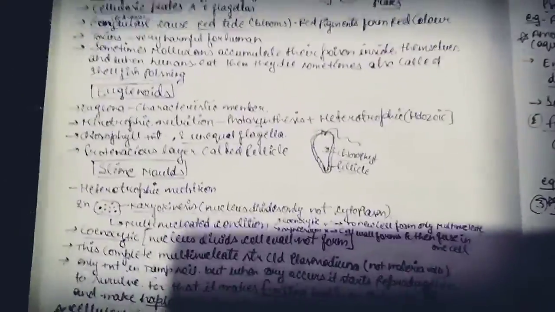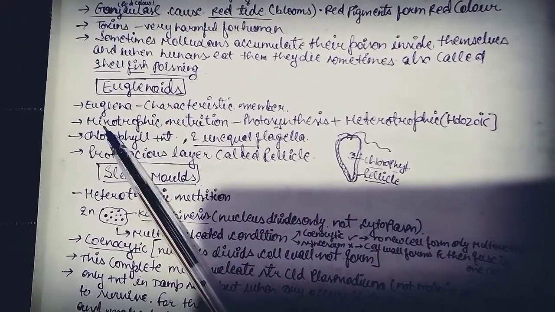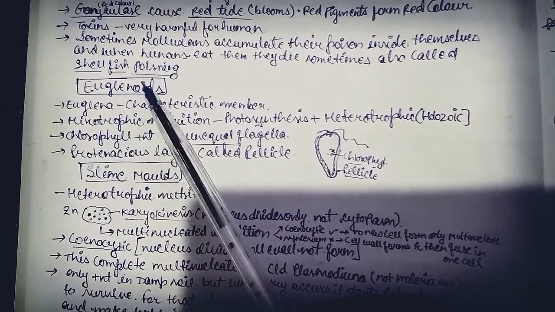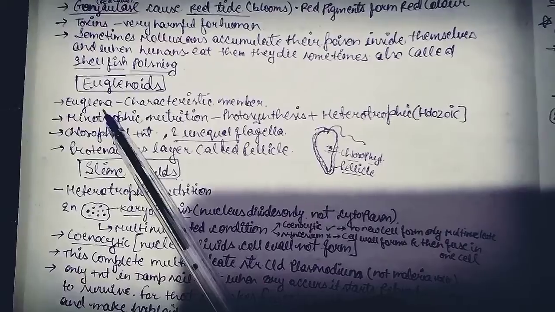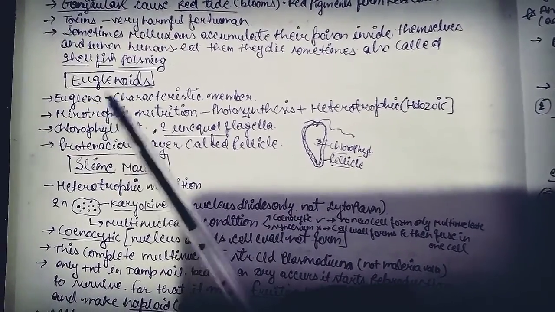Okay, now the third one, the middle one, was euglenoids, and their nutrition is mixotrophic nutrition. Euglena is its example, because it's a characteristic member. Characteristic member means it contains all the characters of euglenoid.